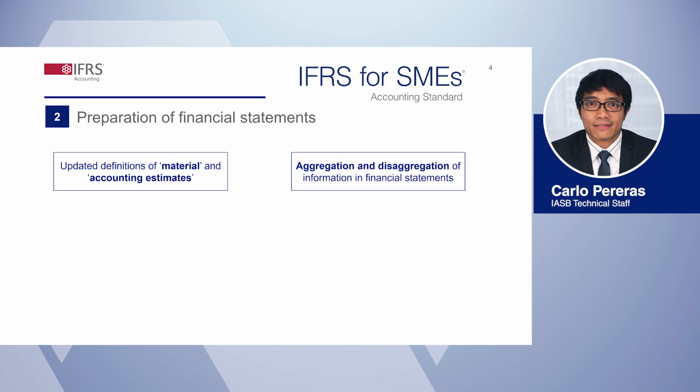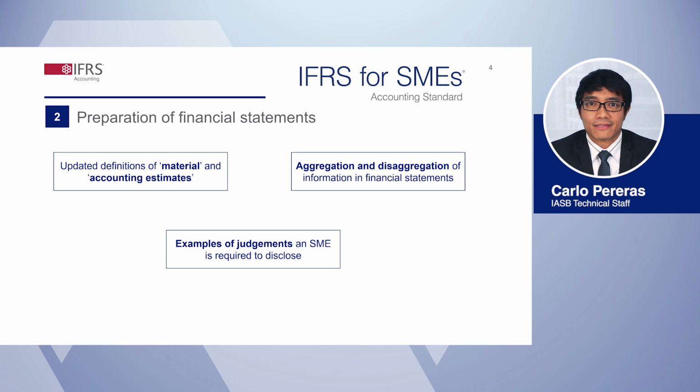Second, requirements relating to the aggregation and disaggregation of information in financial statements were amended. In particular, the amendments clarify how an SME aggregates information in financial statements and require the disaggregation of line items in the statement of financial position when such presentation is relevant.